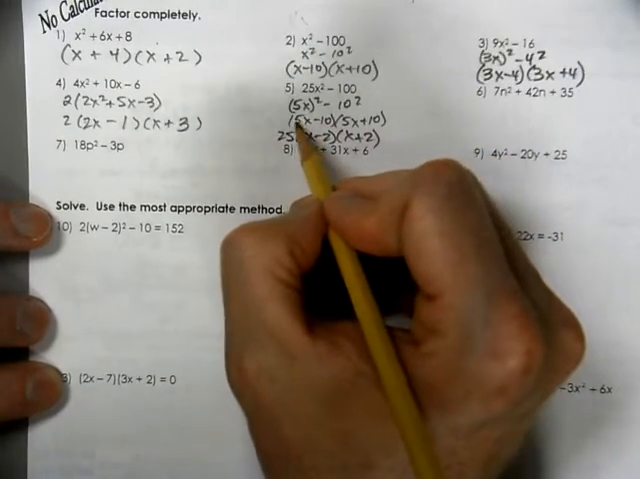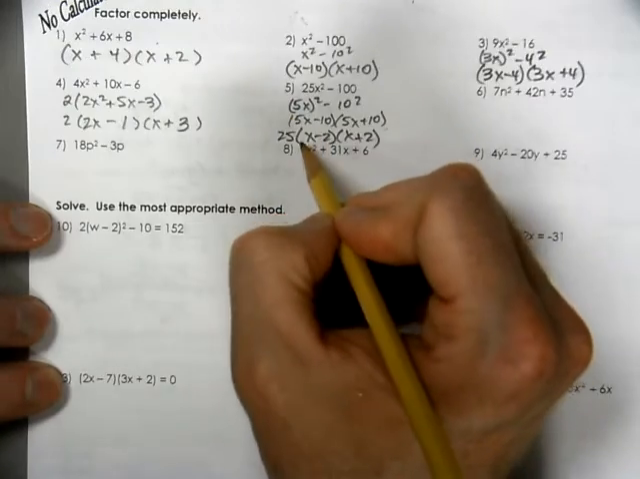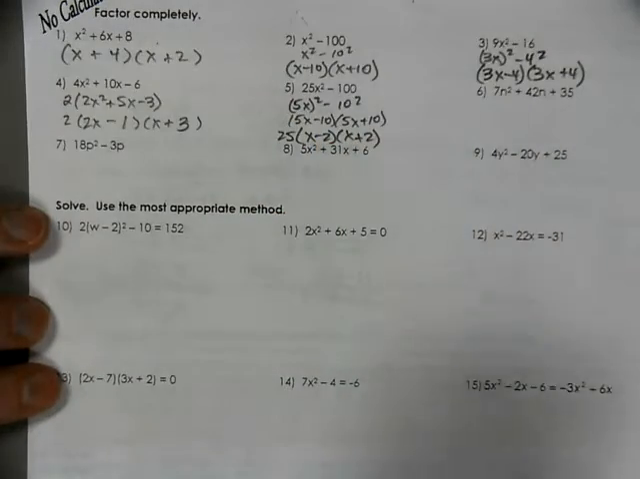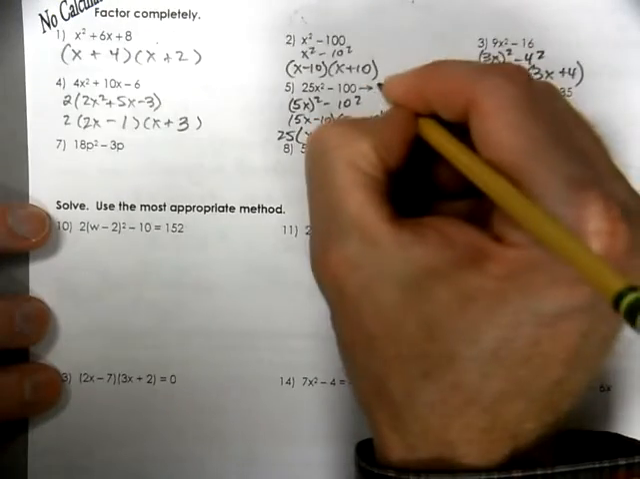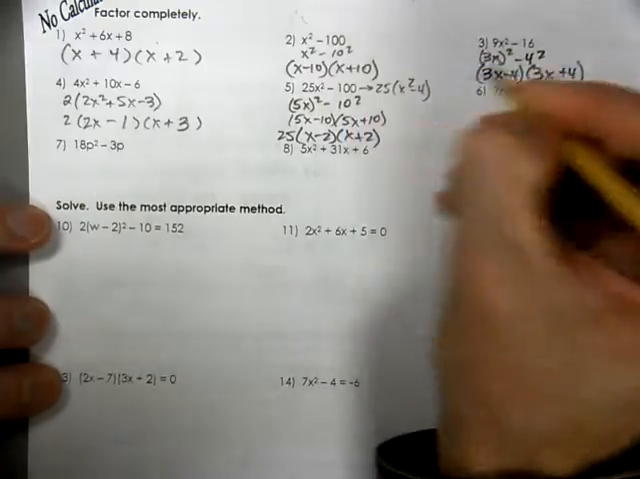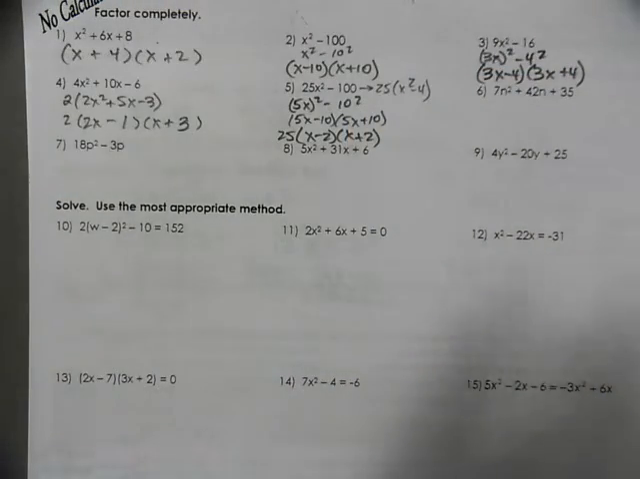When you factor the 5 out, that would be 5 times x and 5 times 2. So that's why it's x minus 2 and x plus 2. You could have factored out the 25 first. And then you can take the difference of two squares.